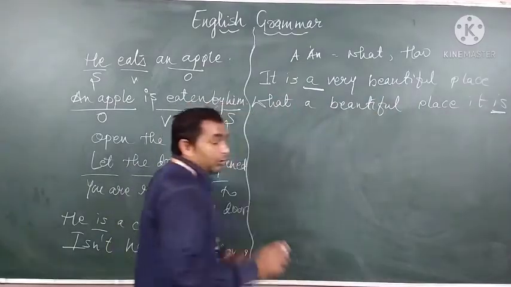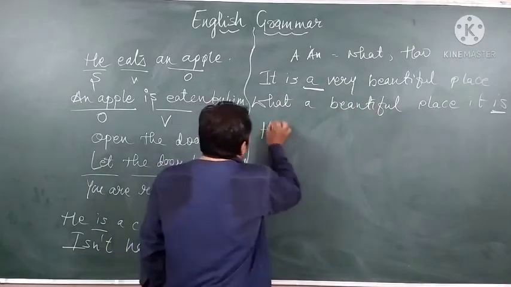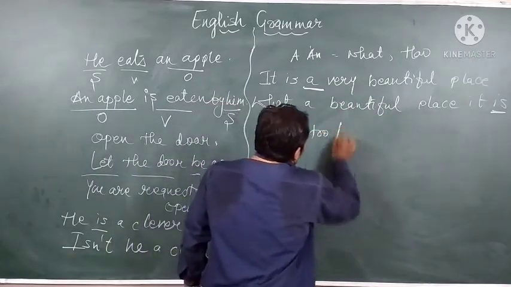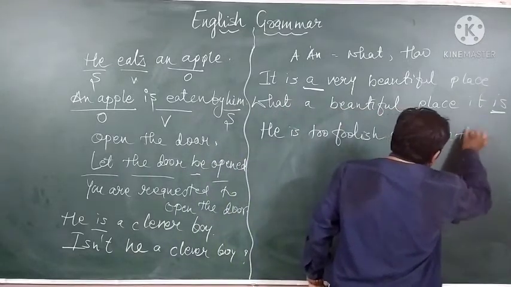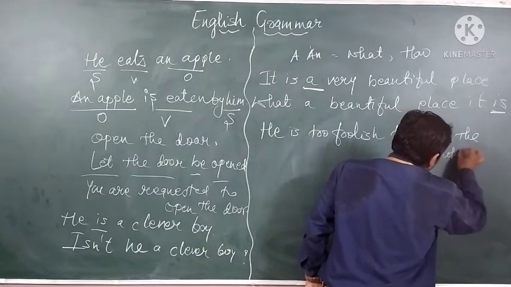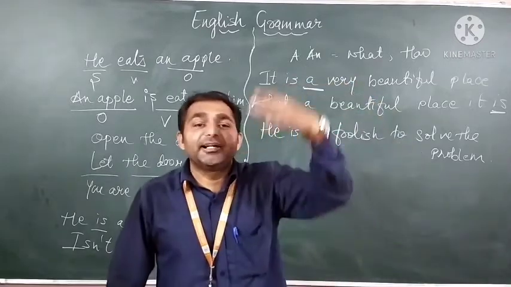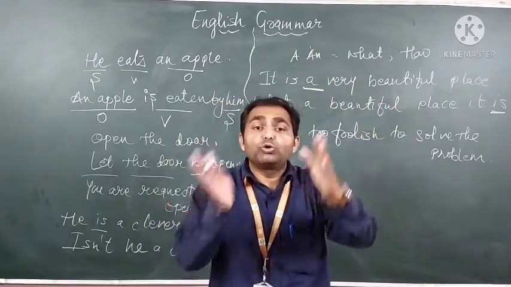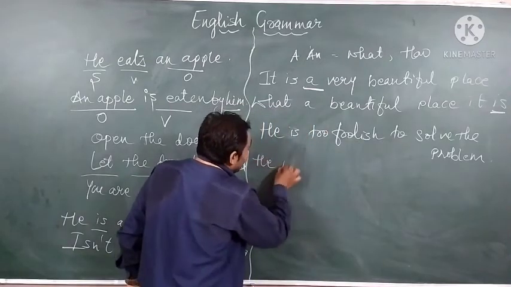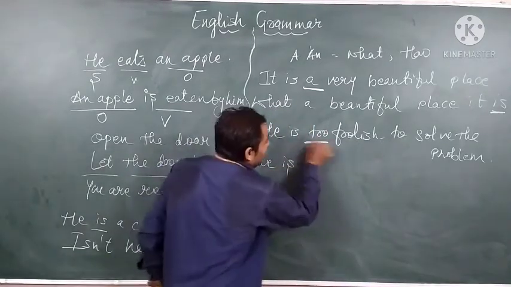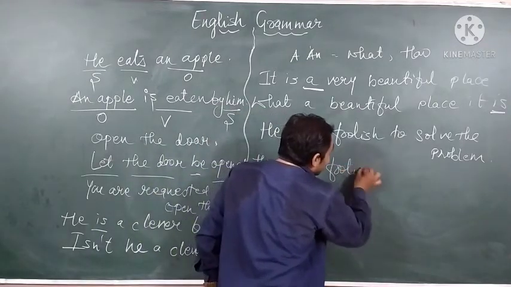Now we'll have another topic, remove "to" and use "to". We take the example: he is too foolish to solve the problem. So as you know the formation by changing the sentence, that means remove "too", use "to". Here we have "to". So we'll change it like that. He is. Now instead of "too", we'll write "so". Same, we have the adjective.